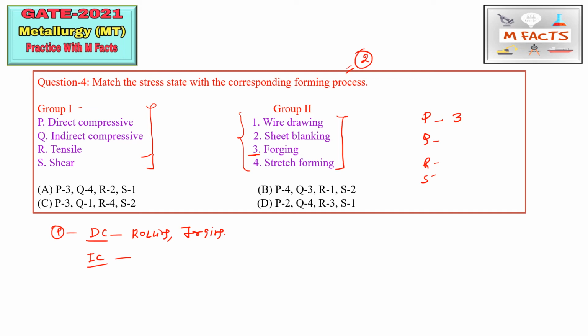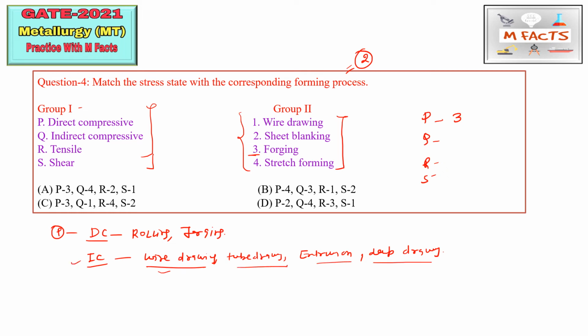So the examples for these processes are wire drawing, tube drawing, and the extrusion process is also an example of this type of stress. Okay, and deep drawing. So these are the four processes, that is wire drawing, tube drawing, extrusion, and deep drawing, which are examples of